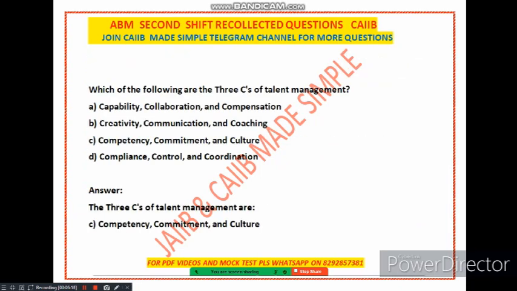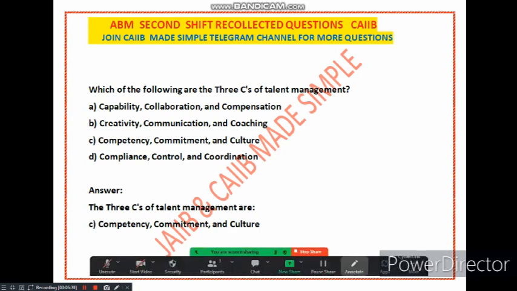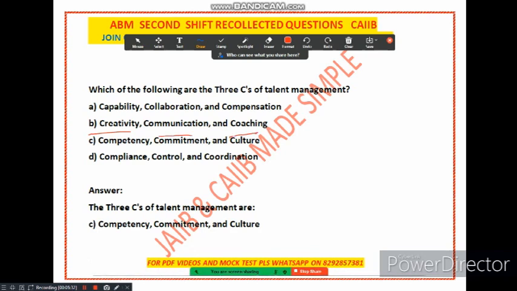The next question is, what are the 3 C's of talent management? The options are: capability, collaboration, compensation; creativity, communication, coaching; competency, commitment, culture; compliance, control, coordination. Please remember, this is a fact based question. The 3 C's are competency, commitment and culture. So option number C is correct.